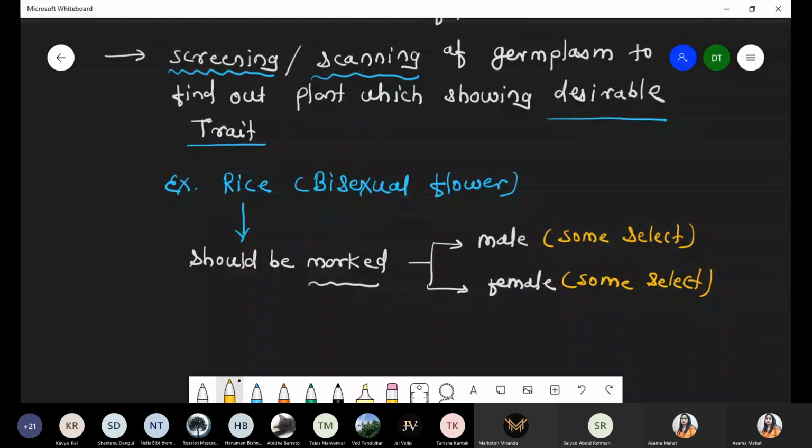But remember, during the hybridization process, we did emasculation, because Pisum sativum is also a bisexual flower, right? Emasculation means before maturity we remove the pollen grains, we remove the anther part. The same process is carried out here, but you have to mark it properly: which flower you used as a female and which flower you want to use as a male. So definitely we are selecting a bisexual flower, but marking is a very important step.